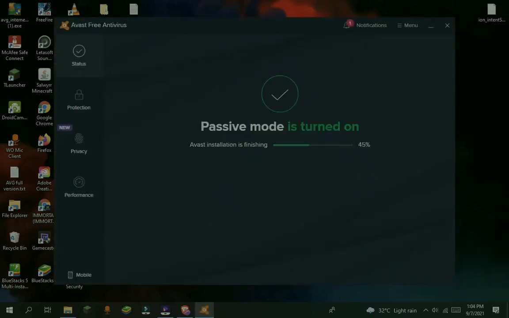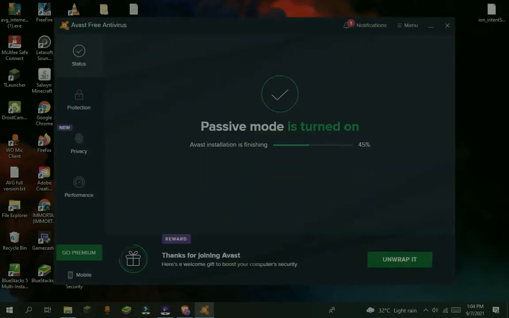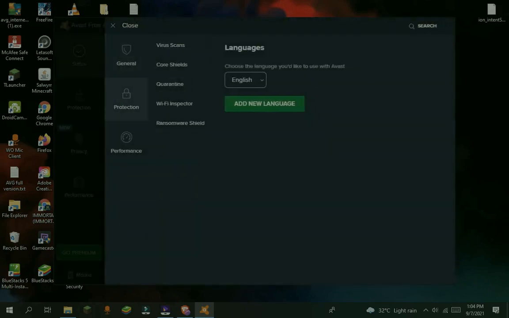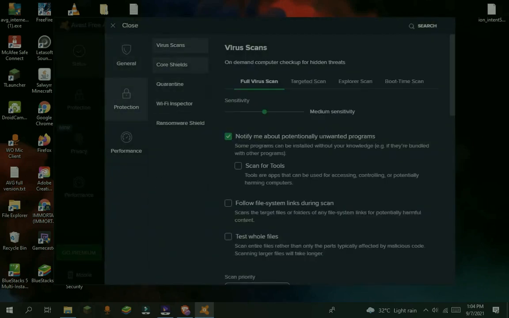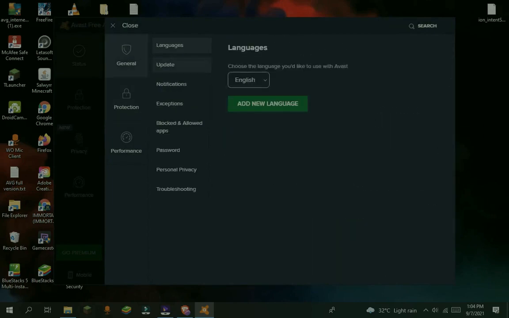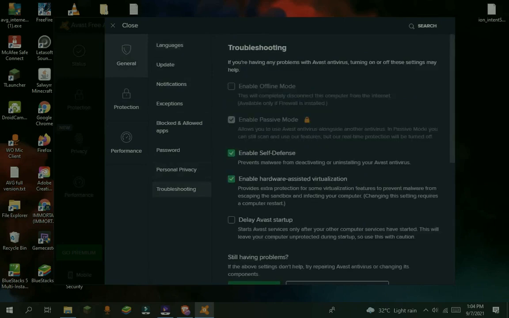Now close it and a pop-up will open itself. Now go to settings and click troubleshooting. Now untick self-defense and close it.